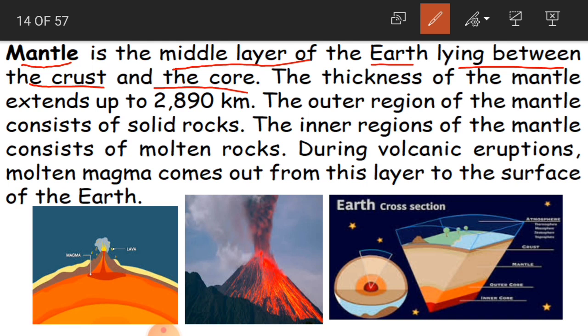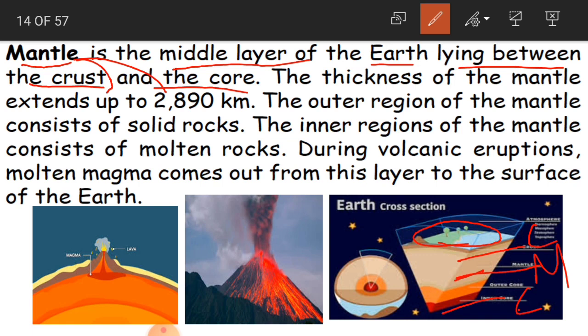So this mantle is the middle layer of the earth which is lying between the crust and the core. See here, this is mantle. So this is crust. So this is core. Between these two we have got mantle. Okay children, and this is the place where we live.